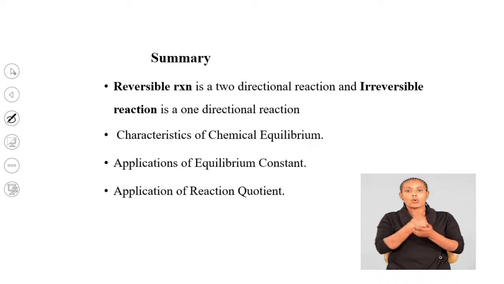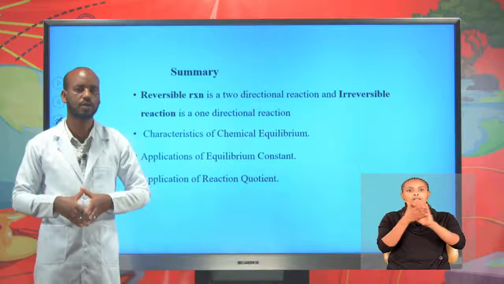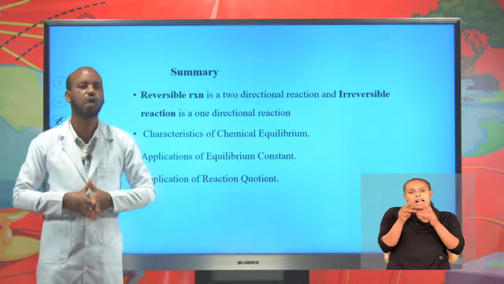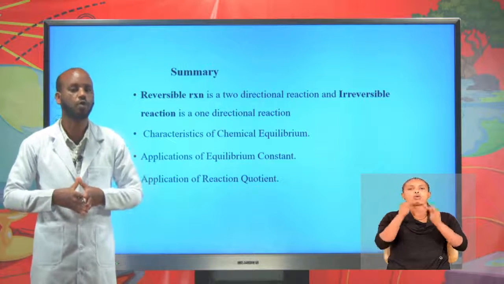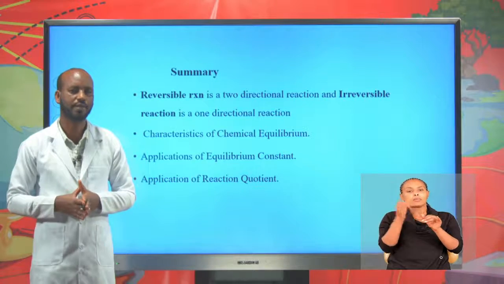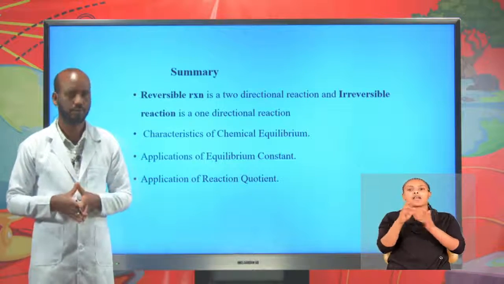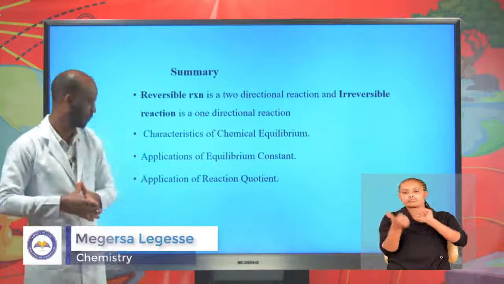We also discussed applications of equilibrium constants and application of reaction quotient. As we said, equilibrium constants show us relative concentration of both reactants and products, or equilibrium position. Equilibrium constants predict the direction of the reaction and the extent to which reactants are converted into product.